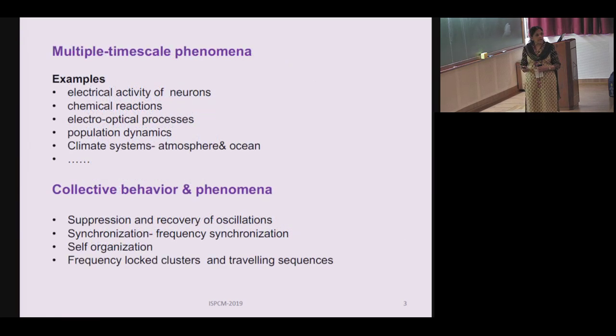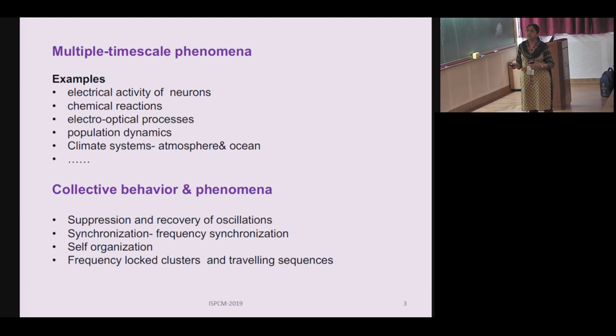So there are different systems where this is applicable. Some of them I am showing here. One is the electrical activity of neurons, then chemical reactions. So these are all things that can happen at different timescales. We have in fact applied it to this last one, climate systems, where the convections in the ocean are much slower than the convections in the atmosphere. Similarly, in the context of neurons, the difference in the timescales can give rise to different patterns in the behavior of the neurons.